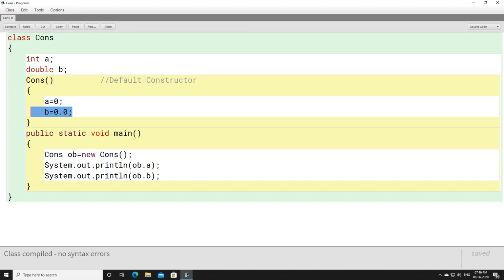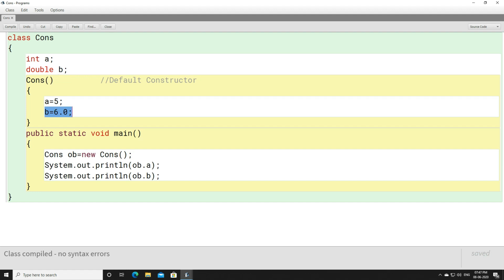If you initialize the value of a to 5 and the value of b to 6.0, then when an object is created, the constructor will be called automatically for that object. So when you create the ob object, the value of a becomes 5 and the value of b becomes 6.0.